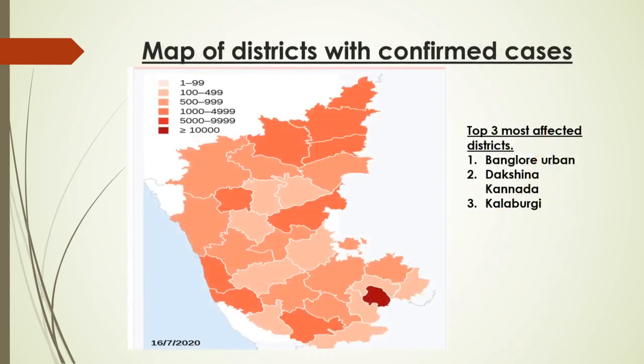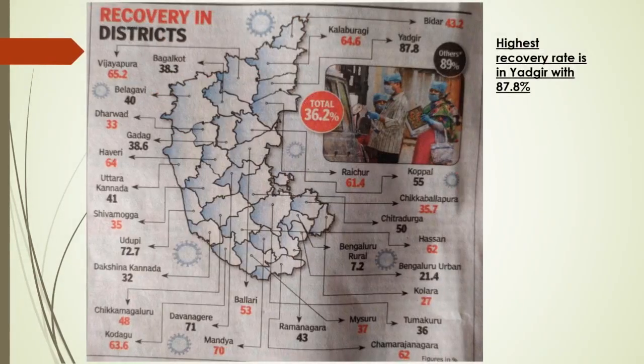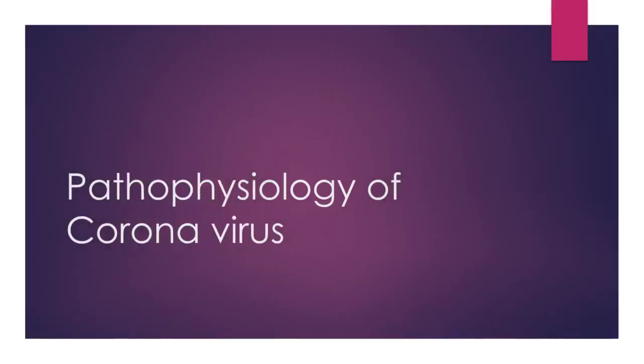At the state level, you can tell that the northern part of Karnataka is more affected than the southern part, and the 3 most affected districts are given. In this picture, you can get to know the different recovery rates in different districts, and Yadgiri is highest with 87.8%. Moving on to the third topic, which is known as the pathophysiology of coronavirus.